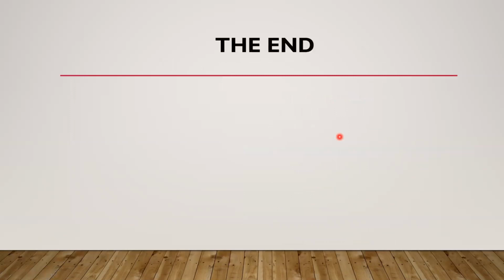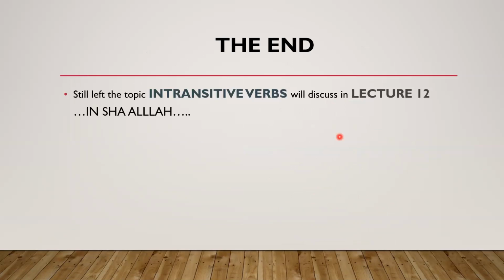Now, dear students, this is all for today's lecture, and I hope you understood what a transitive verb is, what a direct object is, and what an indirect object is. This was lecture number 11. Now, inshallah, see you in the next lecture. The topic of intransitive verbs is still left. Today we learned only about transitive verbs, but we didn't learn about intransitive verbs. So inshallah in lecture number 12, we will discuss intransitive verbs.